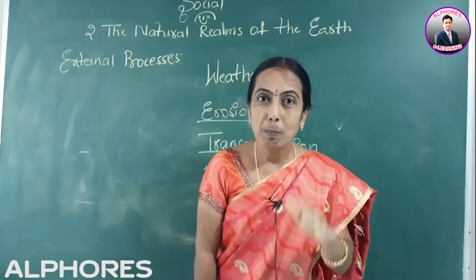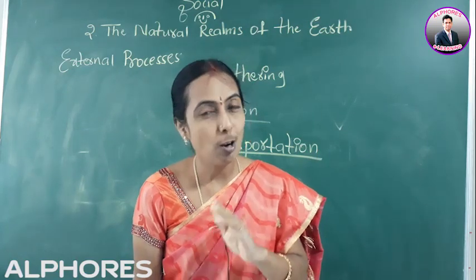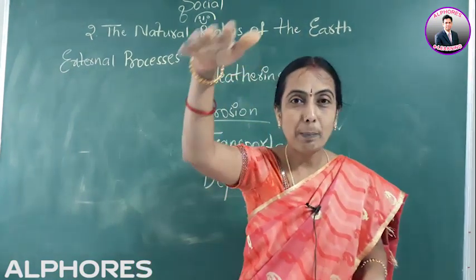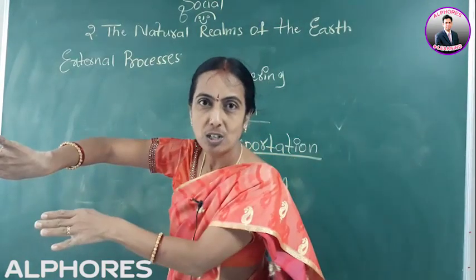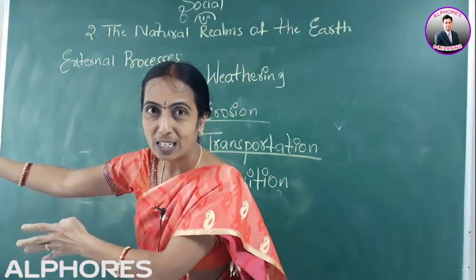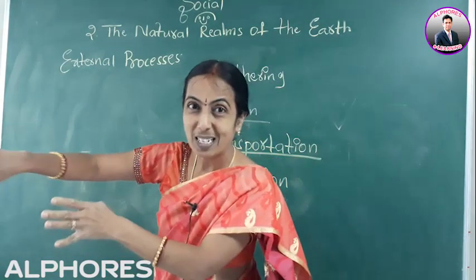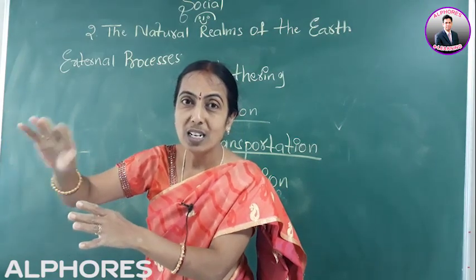Next, erosion means the movement of the topmost layer of the soil by natural forces, either wind or water. That is, the topmost layer of the soil will be taken away, pushed away by the wind and water. It will be taken to some other place, a low-lying area, and it will be deposited there. This movement of the uppermost layer of the soil by wind and water is called erosion.